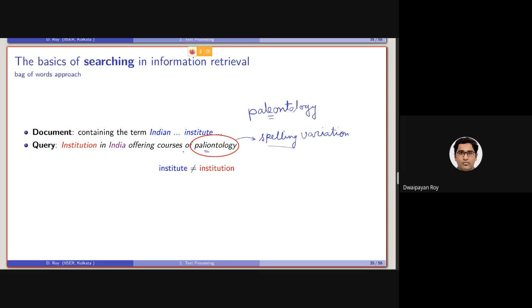But for the time being, let's consider this scenario. In the document, let's say we have the term institute, and in the query we have the term institution, and there is no overlap, that's why no match.